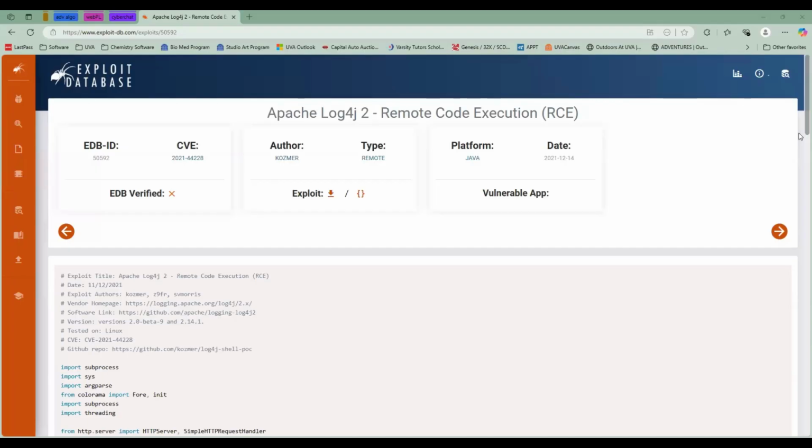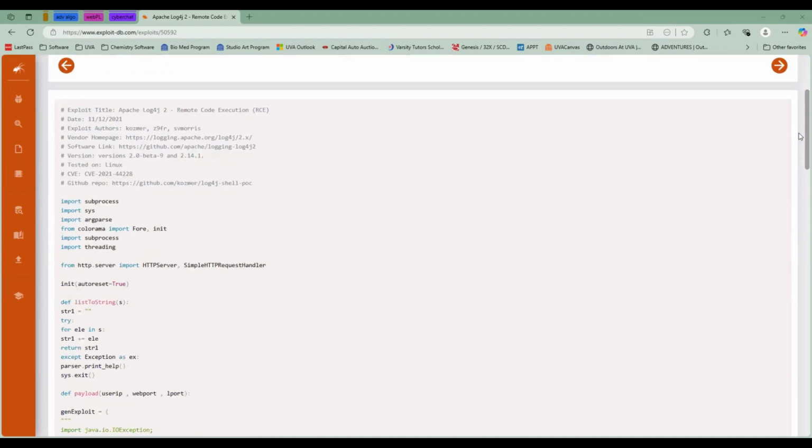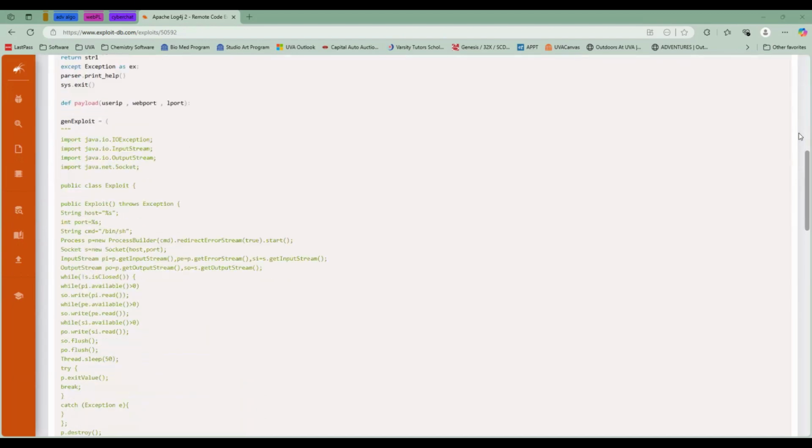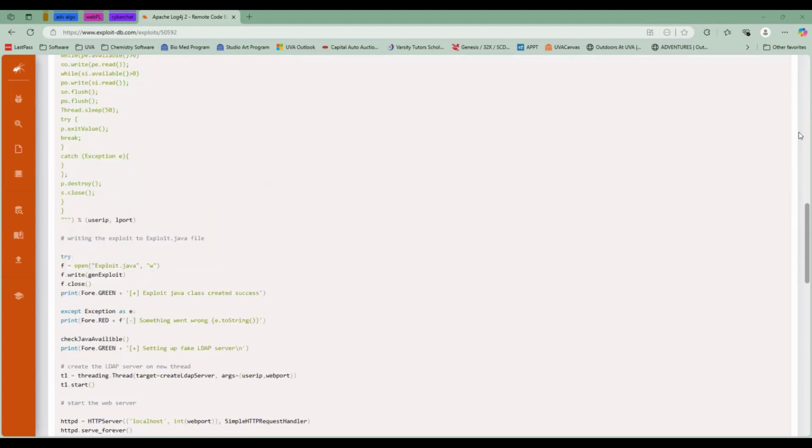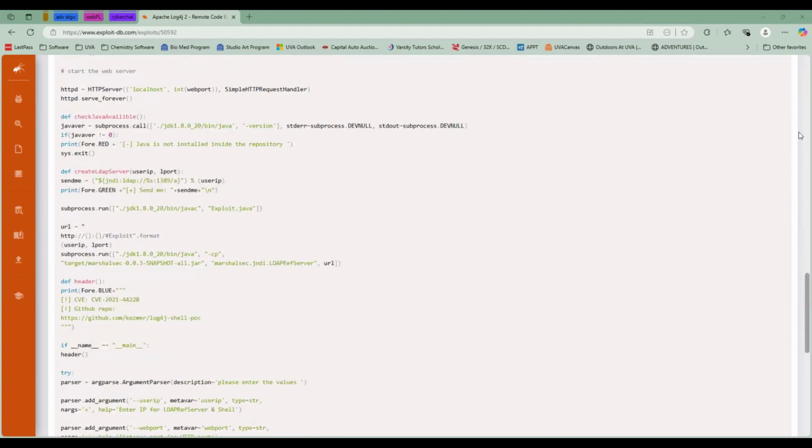Let's look at an example. From the exploit database, here is a module that exploits our CVE-2021-44228. The highlighted portion in green represents the actual command being executed and the data being read as a command into the victim's system. Among the functions, one attempts to set up a fake LDAP server to gain access to the victim's system. Additional functions check for Java availability and configure the LDAP server to facilitate the exploit.